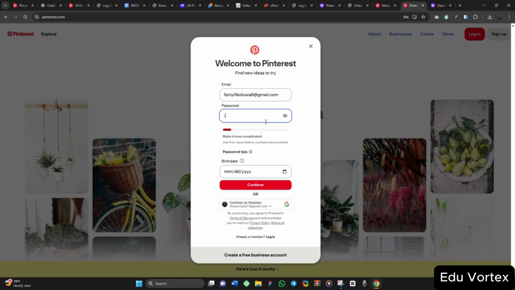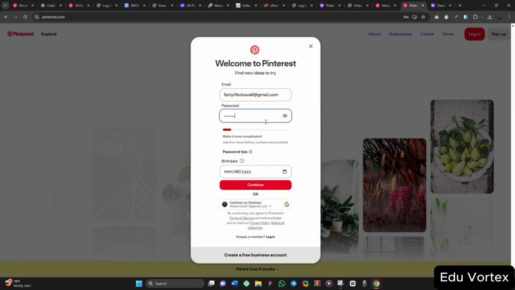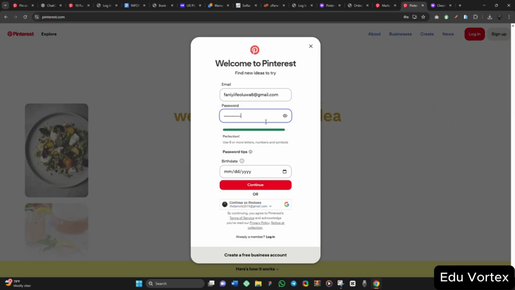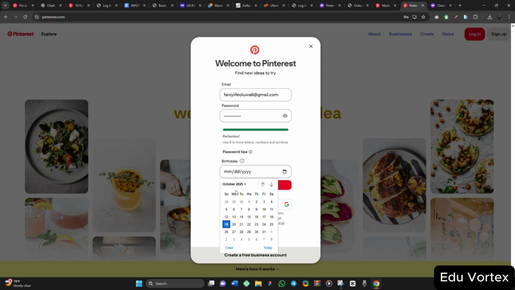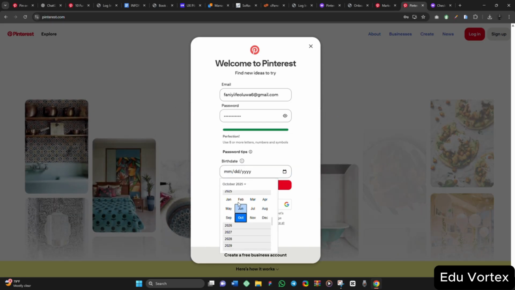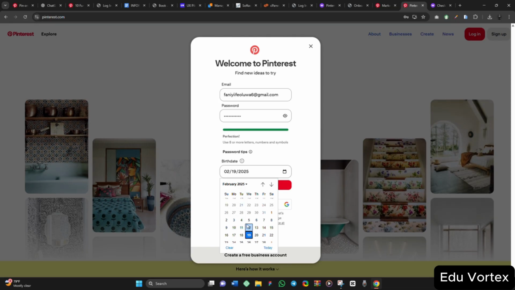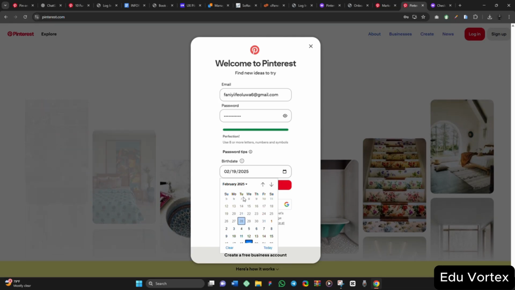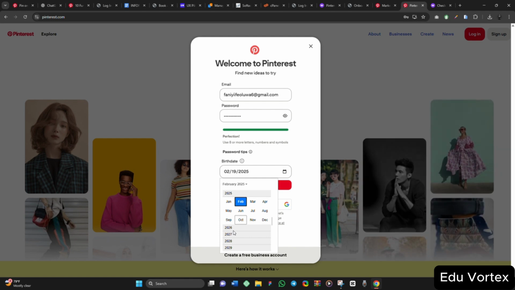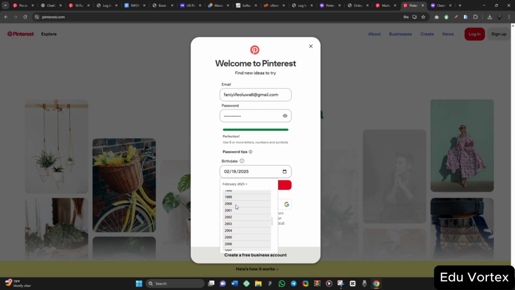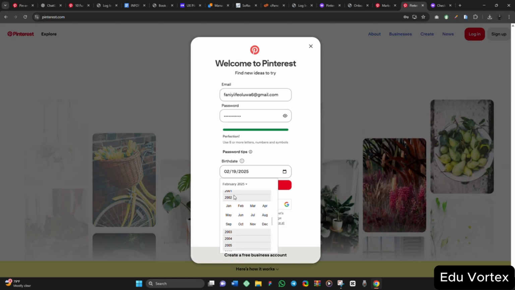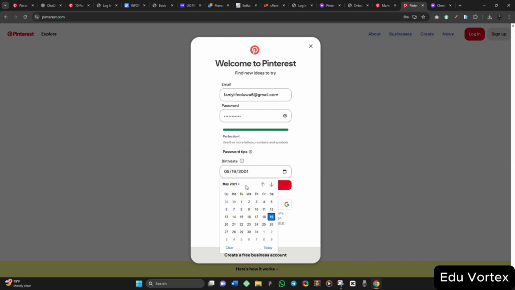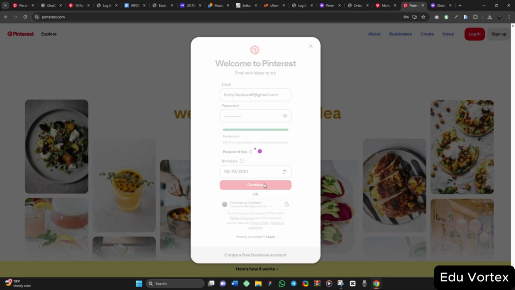Password, then date of birth. I'll just go with any date because I will still delete this account anyways. So I click on continue here.